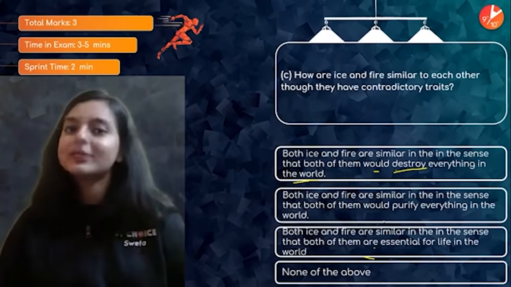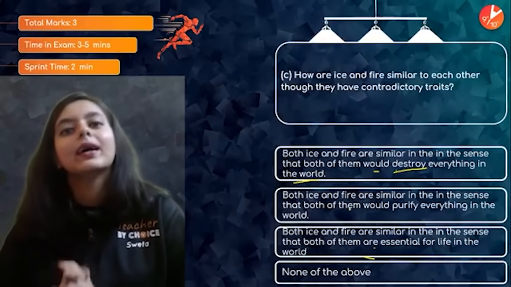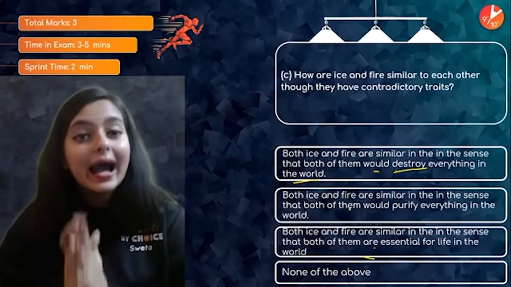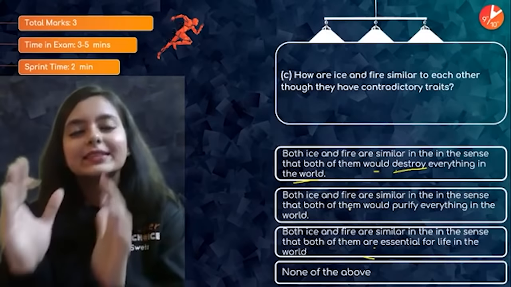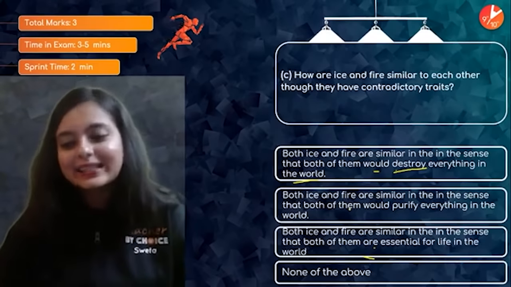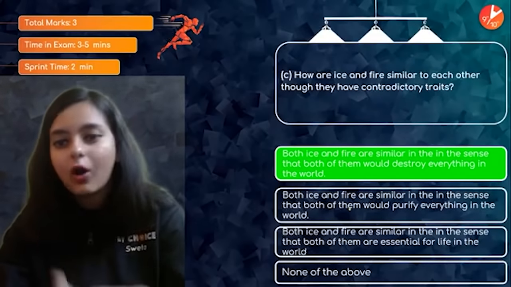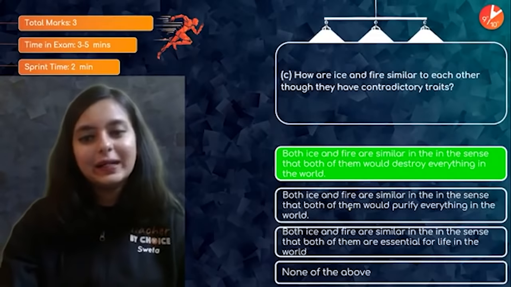In this case, it is not such, but there are cases where the examiner sets questions like this. So it is highly recommended to go through all the options, even if you discover the answer in the first place. Moving ahead, yes, definitely. As I already mentioned, both of them would destroy everything in the world.